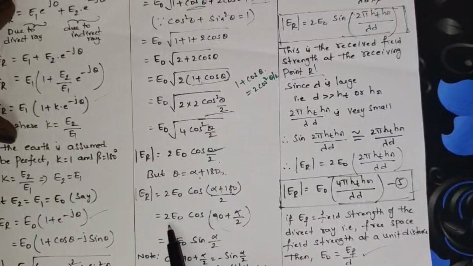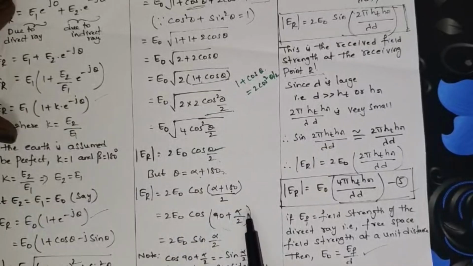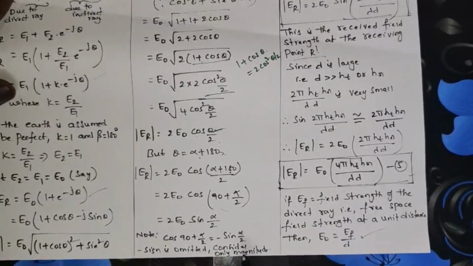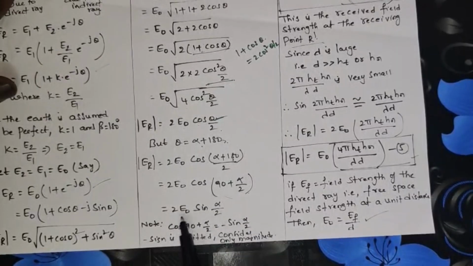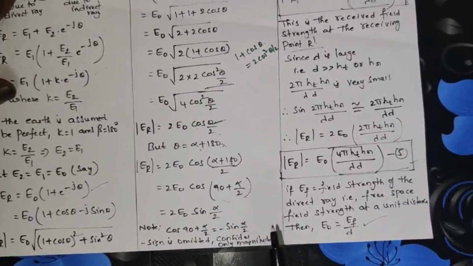Okay. Then obviously it will become 90 plus alpha by 2. So, we can write cos of 90 plus alpha by 2 as minus sin alpha by 2. But the minus sign is omitted here. Consider only magnitude, that is, the equation becomes like this, 2 E naught sin alpha by 2.